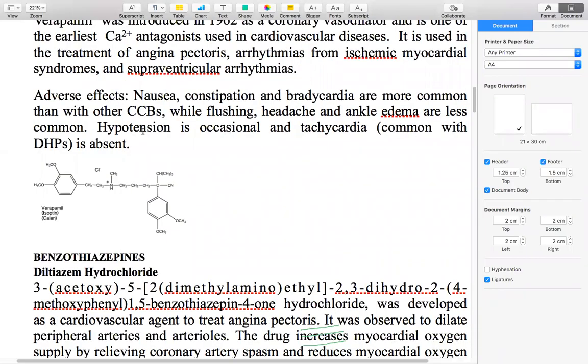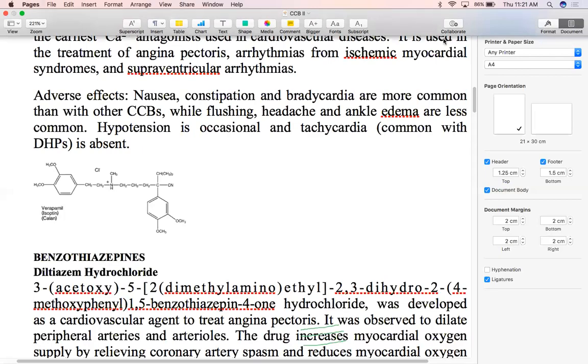Adverse effects: it causes mainly nausea, constipation, and bradycardia, which is more common with verapamil compared to other calcium channel blockers. Edema, flushing, and headache are less common, whereas in the other calcium channel blockers they are more common. It also causes hypotension, which is occasional. Tachycardia, which we see in dihydropyridines, the other class of calcium channel blockers, is absent here. In verapamil we don't see any tachycardia. So this is about verapamil.